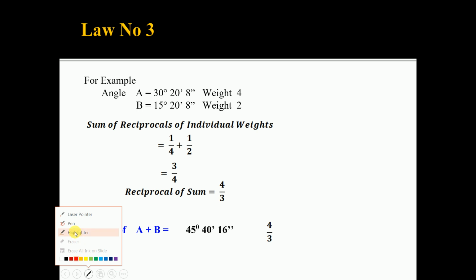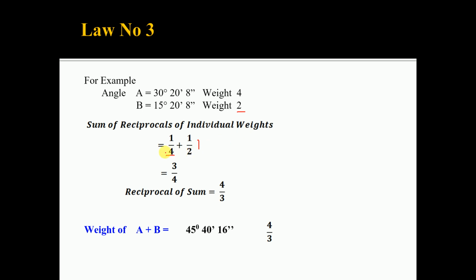First take the reciprocal of the weight of each individual observation. For angle A, the weight is 4, so its reciprocal is 1 by 4. For angle B, the weight is 2, the reciprocal is 1 by 2. Then take the sum of the reciprocals of individual weights.